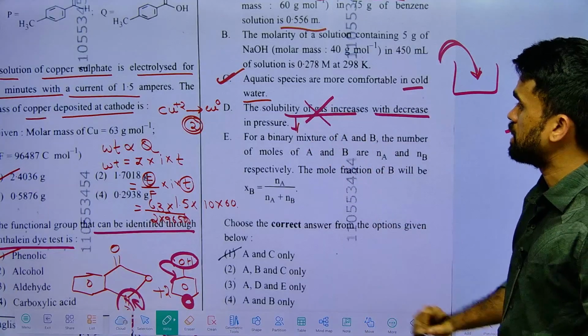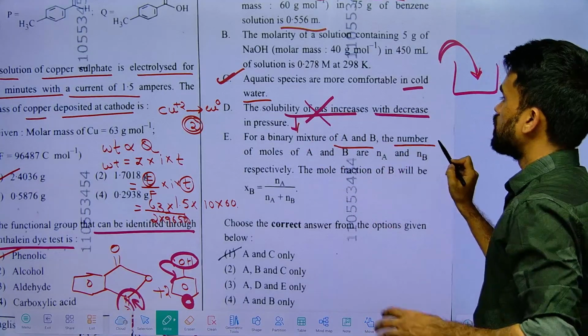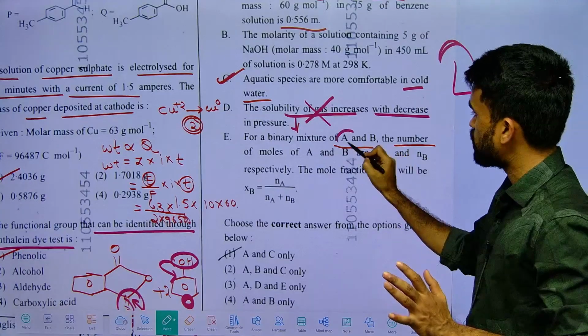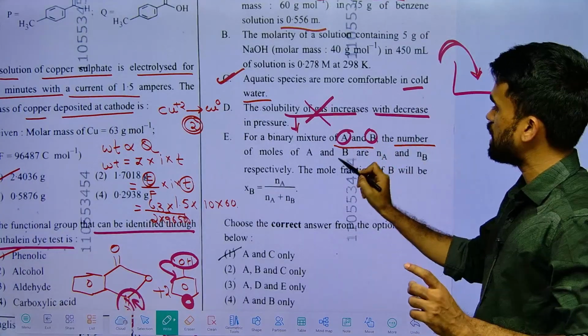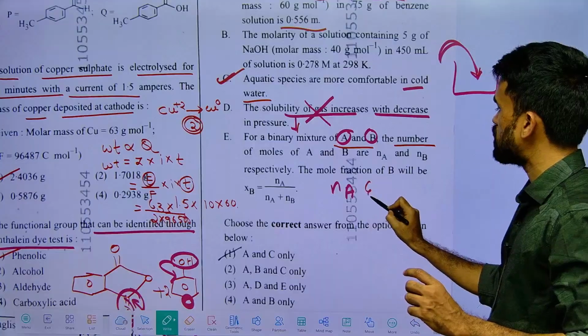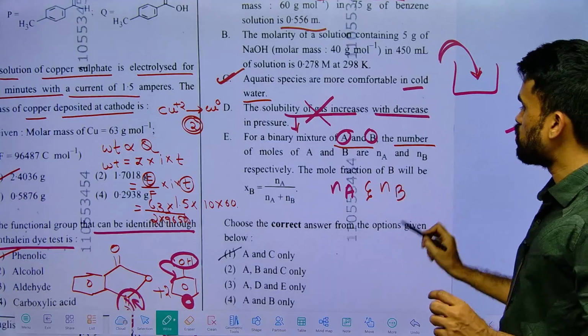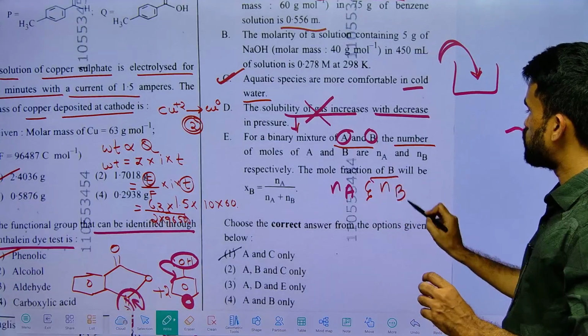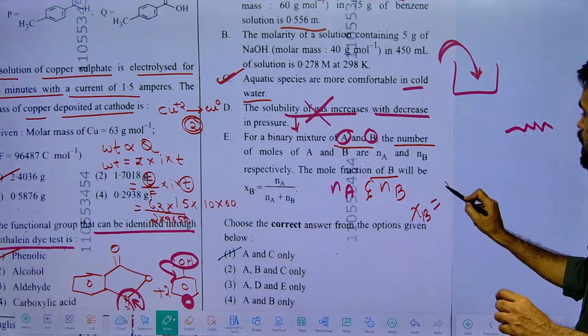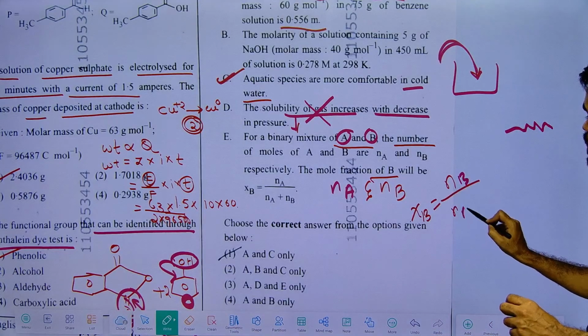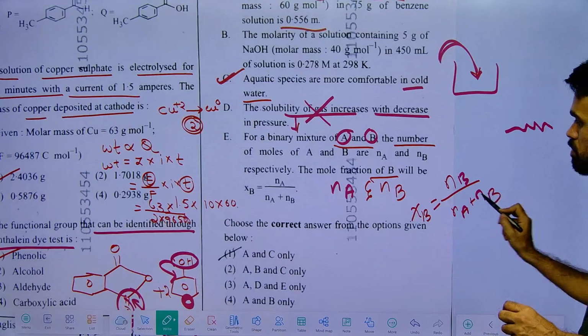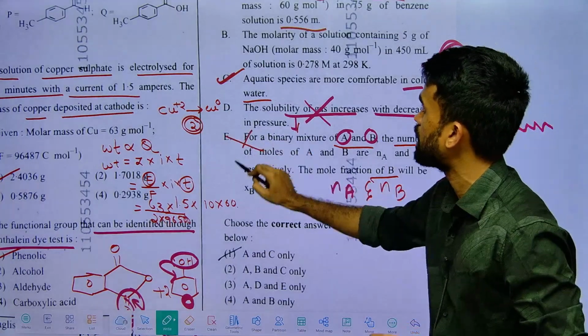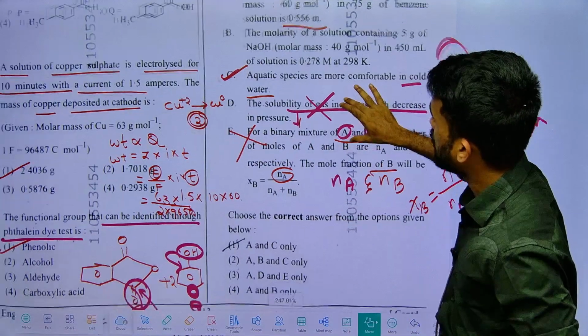Next, for a binary mixture AB, a mixture is formed from A and B. The number of moles of A is Na and the number of moles of B is Nb. Then the mole fraction of B should be Nb by Na plus Nb. It should be like this, but they wrote it as Na. This is also incorrect. So what are the things I have verified?